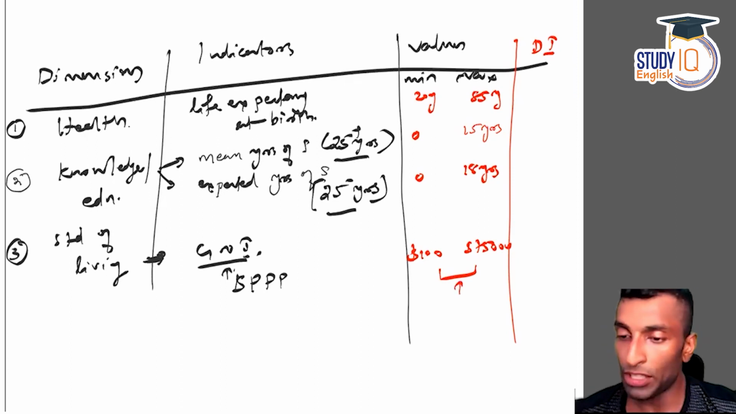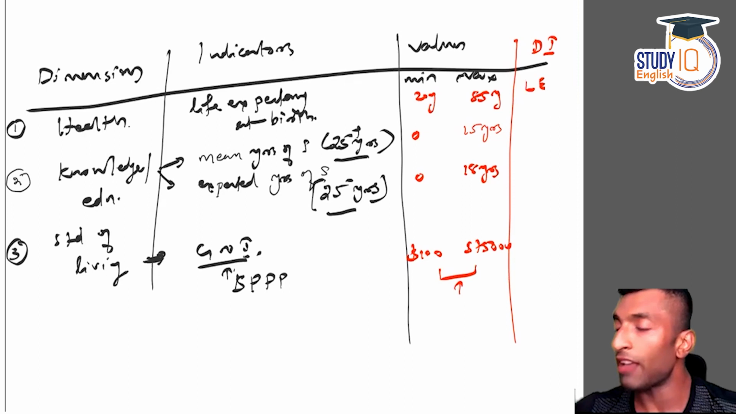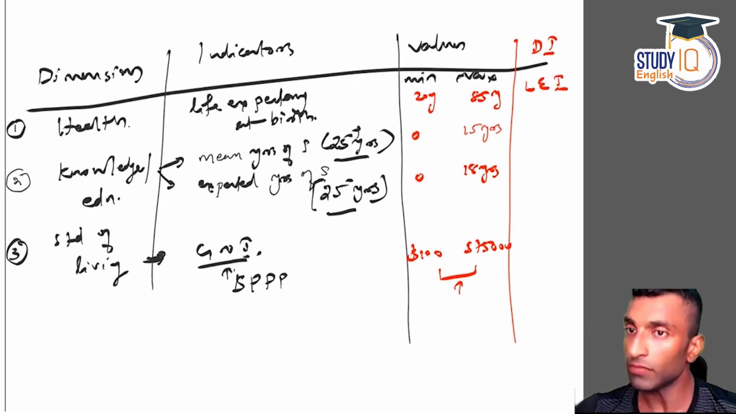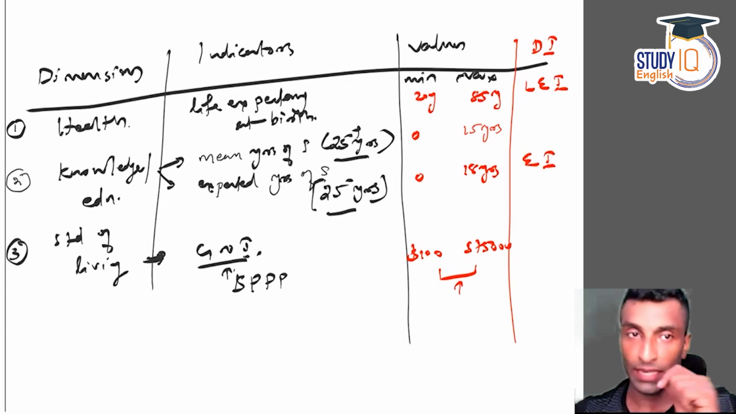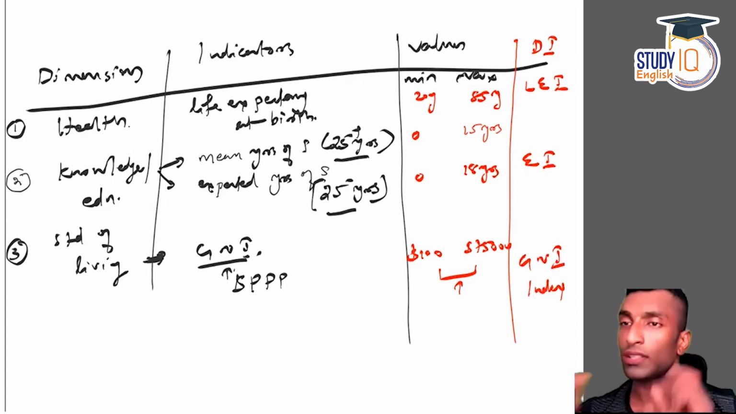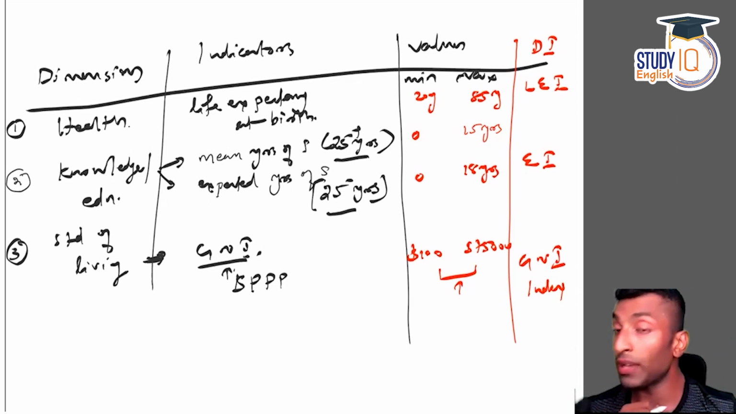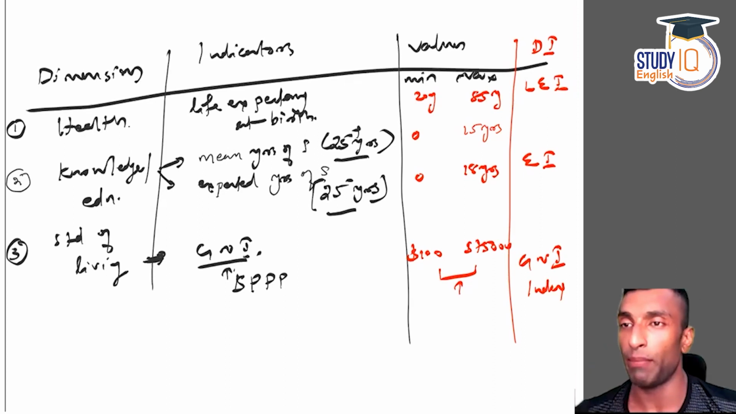So now, what are the dimension indices? For life expectancy, LEI, life expectancy index. Simple. Next one, education index, that is related to education. And the next one, standard of living, for that GNI index. So we have the 3 dimension indices. Now what we need is to calculate these dimension indices, and from that only we will be able to calculate the HDI values.